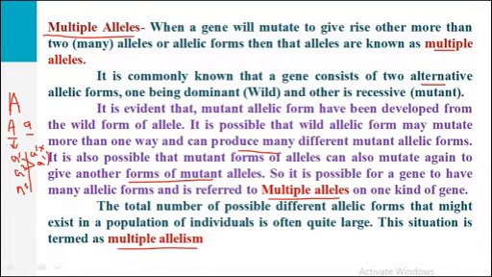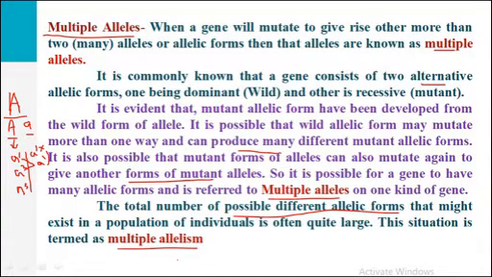All these alleles are the alleles of gene A, and these different types of alleles will be referred to as multiple alleles. And here we have to see that the total number of possible different allelic forms that might exist in a population of individuals is often quite large. So this situation is termed multiple allelism.